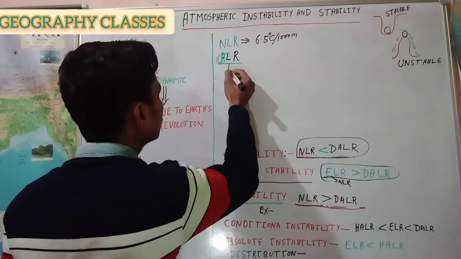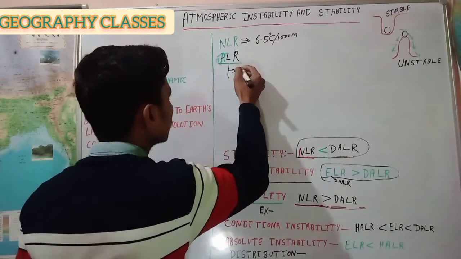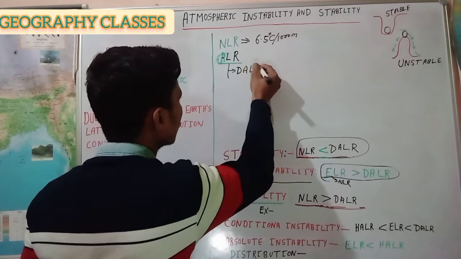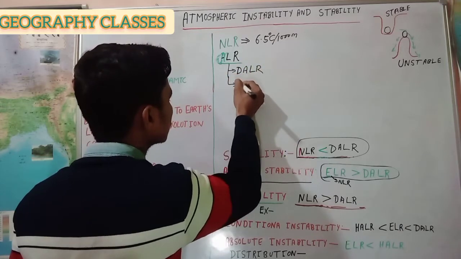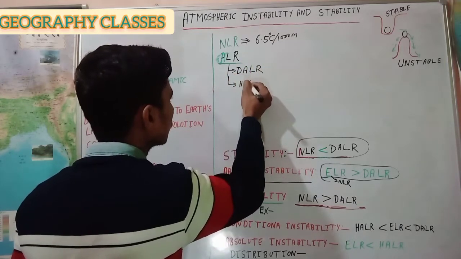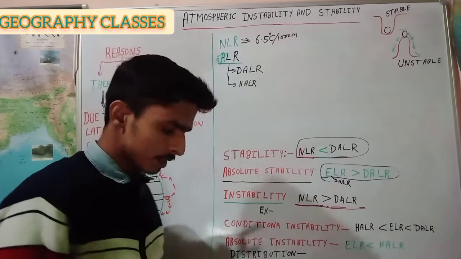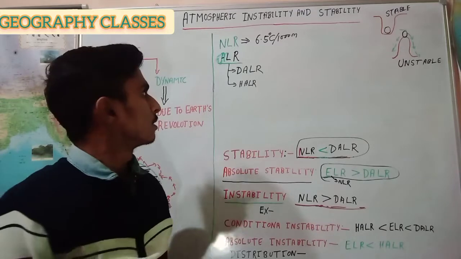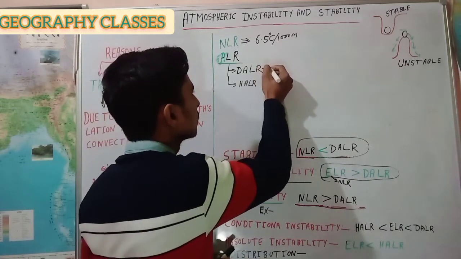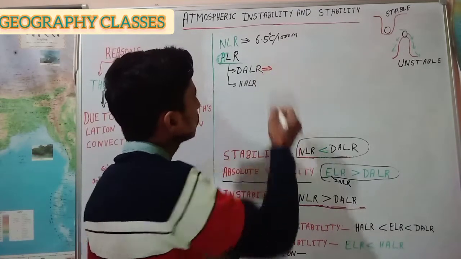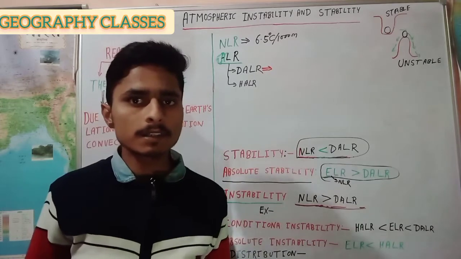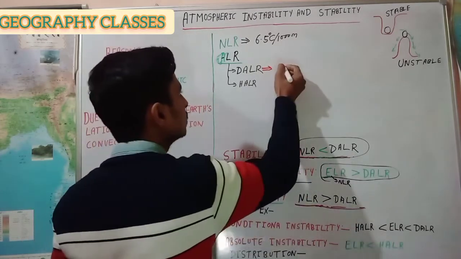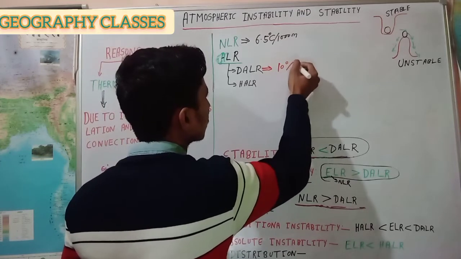And there are two types: dry adiabatic lapse rate and humid adiabatic lapse rate. Let's first understand dry adiabatic lapse rate. The ascending dry air, or you can say the temperature, decreases with increasing height at the rate of 10 degrees centigrade per 1000 meters.